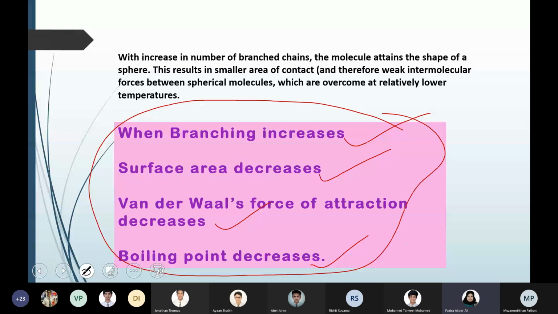If it comes, all these 4 points should be there in your answer, and whatever way you want to explain, include these 4 statements. More branching means the molecule will look more compact. The shape of the molecule will be more like a sphere. That means the surface area for the weak van der Waals interaction is decreasing. That will decrease the boiling point.